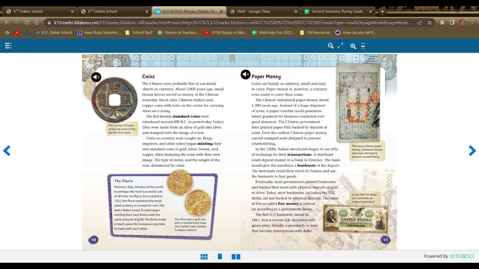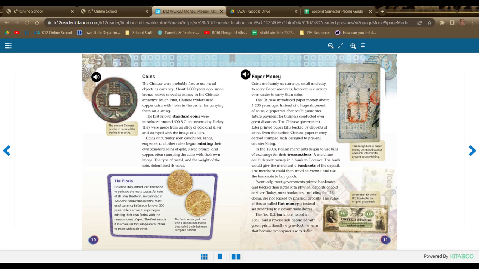Paper money. Coins are handy as currency, small and easy to carry. Paper money is, however, a currency even easier to carry than coins. The Chinese introduced paper money about 1,200 years ago. Instead of a huge shipment of coins, a paper voucher could guarantee future payment for business conducted over great distances. The Chinese government later printed paper bills backed by deposits of coins. Even the earliest Chinese paper money carried stamped seals designed to prevent counterfeiting.